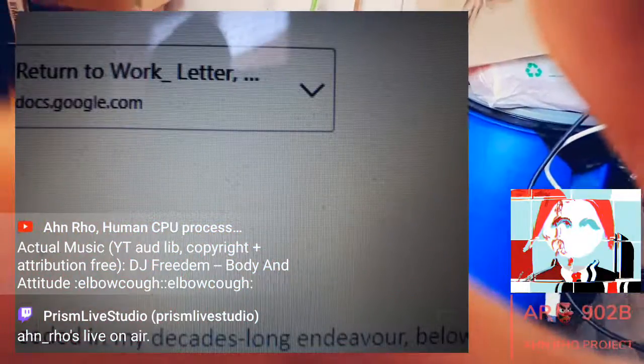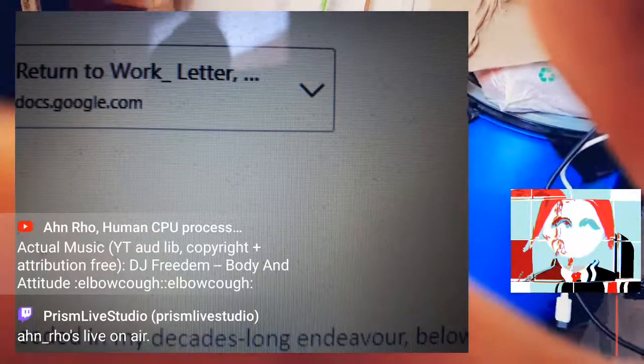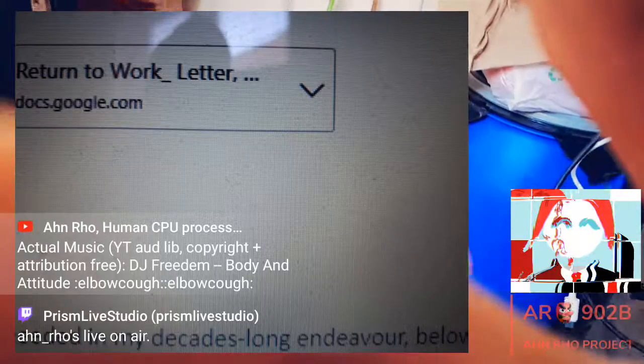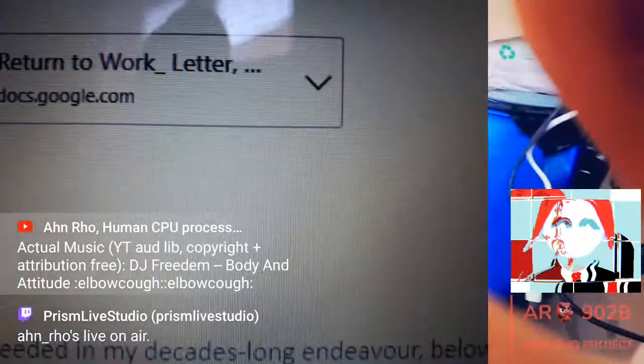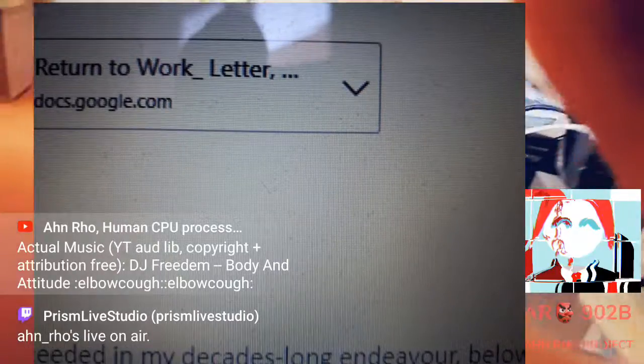I was going to go to sleep. I wanted to get in touch with my cousin who got in touch with his younger sister, my other cousin, and she's been trying to message me over Facebook about this project, the Ahn Rho Project, and I want to get back to her. But I did not anticipate that sale. It had to happen though. Return to work, so I'll get to it eventually.